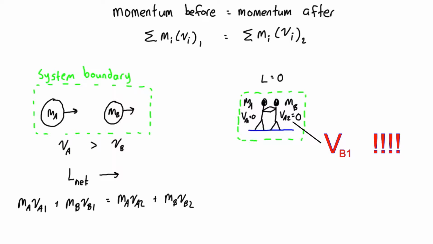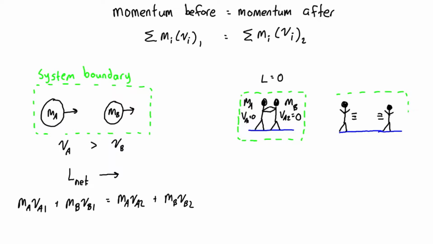They're just standing there. But when they press against each other, because they're on the ice and there's no friction, they're going to slide backwards. And the amount that they press and the duration of it is the impulse. So we're going to have state 2 after they've separated from an impulse of push. And the boundary of the system is still the same. It includes both people. The net linear momentum is still 0.